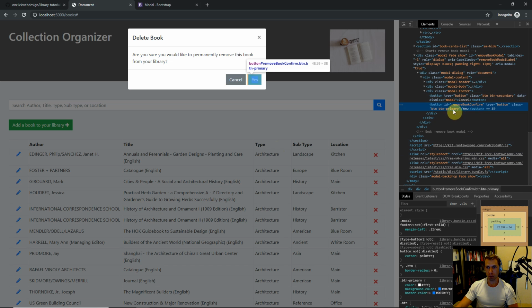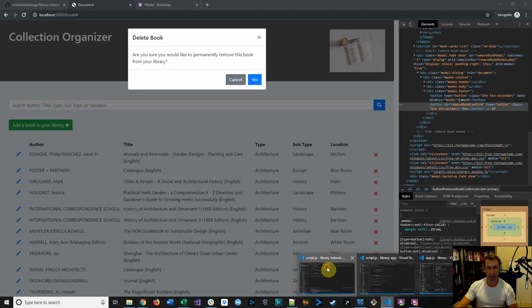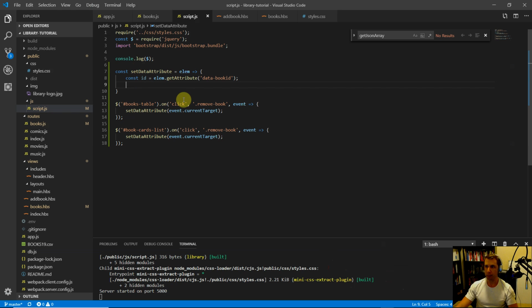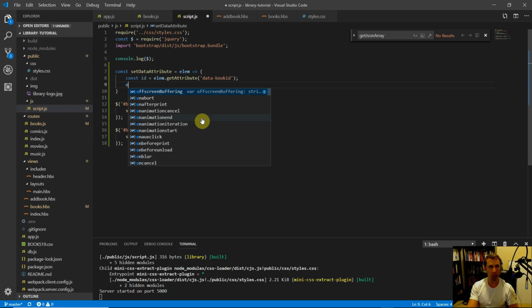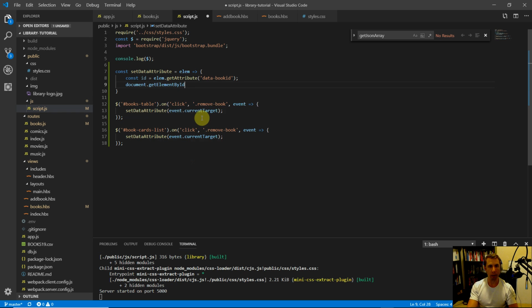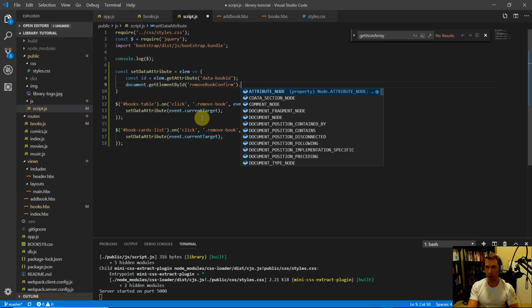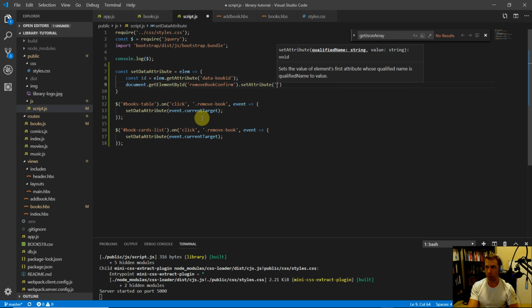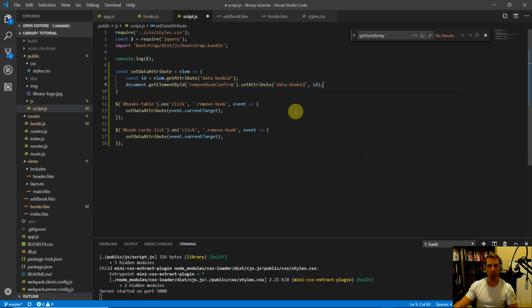It was the remove book confirm button. Let's come back into the code, and in our setDataAttribute method, we're just going to do document.getElementById remove book confirm .setAttribute data-book-ID, and we'll set it equal to the ID that we extracted from the button that was clicked. Hope that makes sense. Now that we have that, we can create a remove book function.